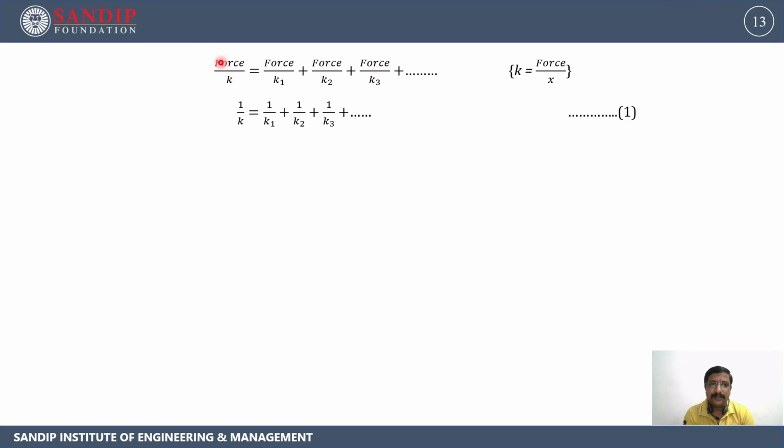As the force which we are applying on all the springs is the same, the numerator will become 1, and the equation will become 1 upon k is equal to 1 upon k1 plus 1 upon k2 plus 1 upon k3 and so on. We will call this equation number 1.